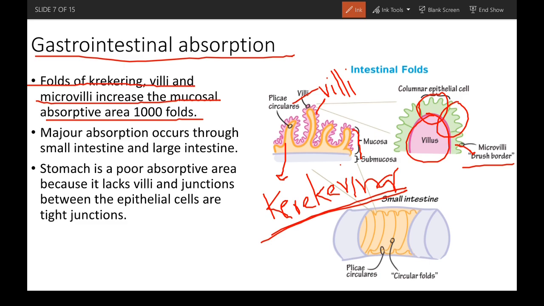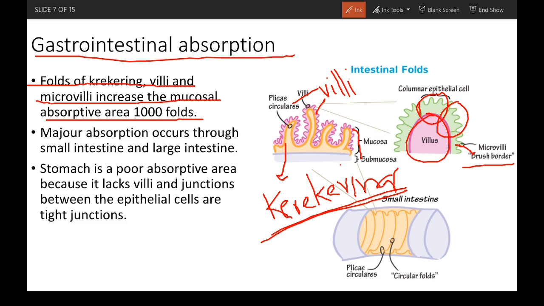So we have to know that the absorptive surface of the small intestine has numerous folds of Cracker-Ring, and to increase the surface area, located on the epithelial surface of the small intestine are millions of villi, increasing the surface absorption by 10 folds.